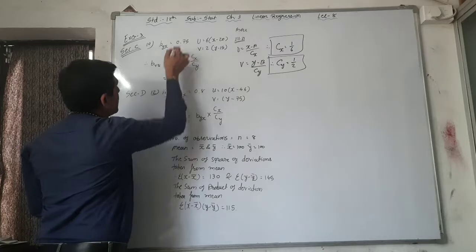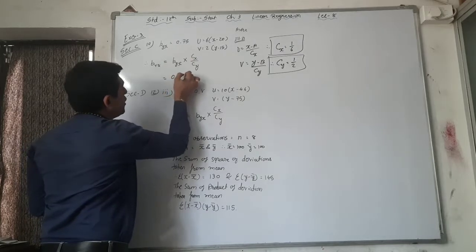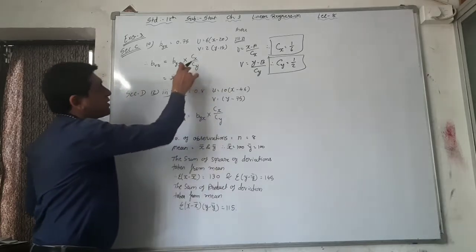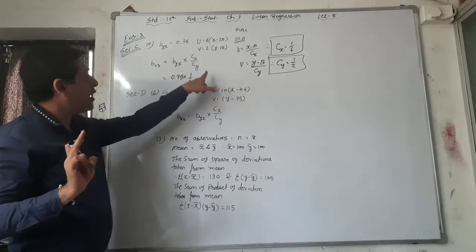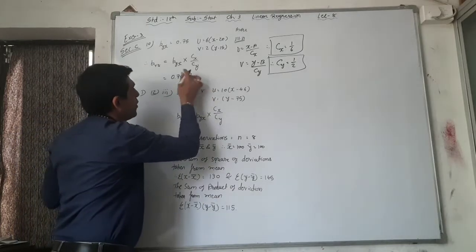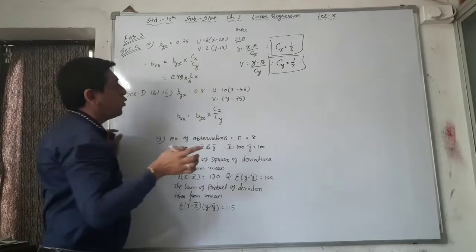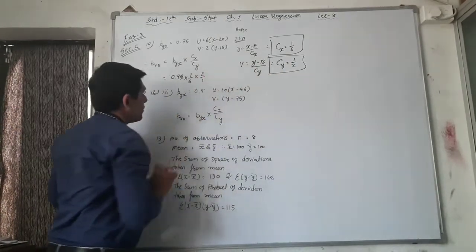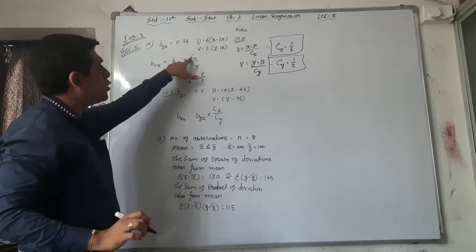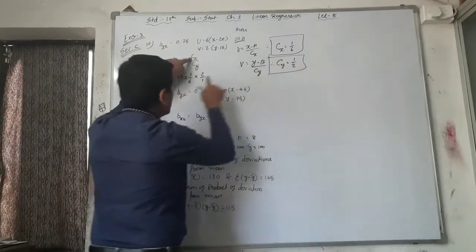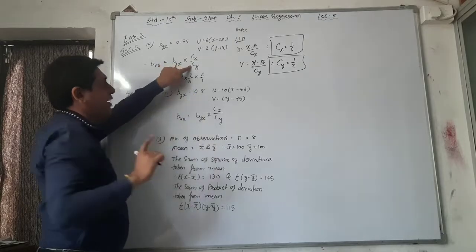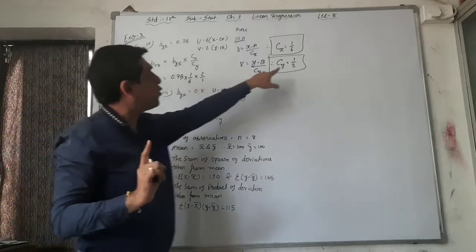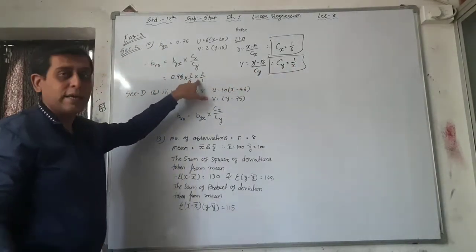See here, byx is equal to 0.75 into Cx, that is 1 by 6, divided by Cy. Cy is divided here, but we have to multiply. If we want to multiply, then we have to invert the value of Cy, that is 2 by 1. Right?